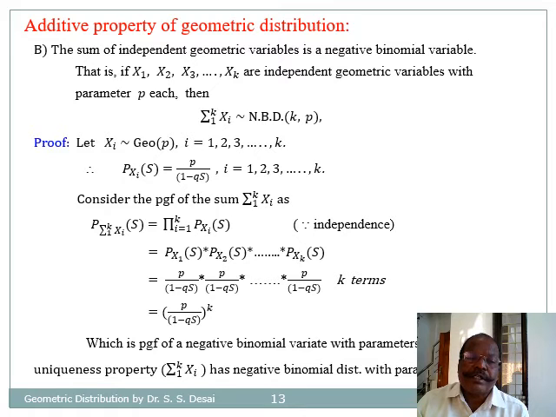PGF of the summation of Xis is equal to the product of their PGFs because of independence, and the product, after substitution, becomes p divided by 1 minus qs, all raised to k, which is the PGF of a negative binomial variate with parameters k and p. Hence, by uniqueness property, the summation of xi has negative binomial distribution with parameters k and p. Hence, the additive property, that is the sum of independent geometric variables is a negative binomial variable.